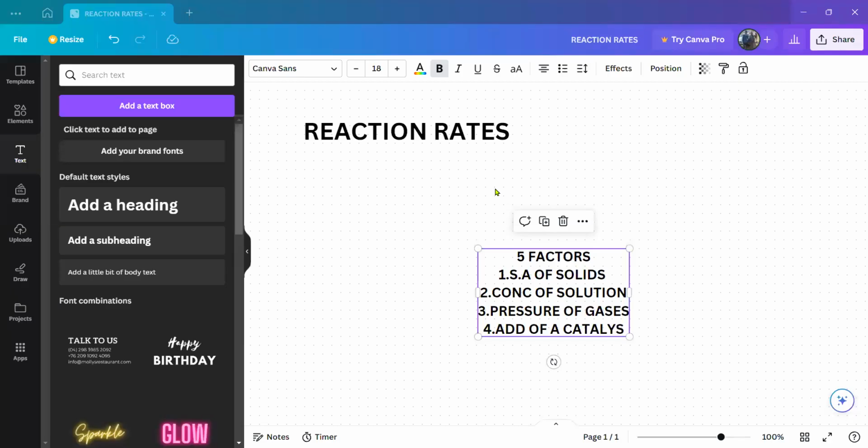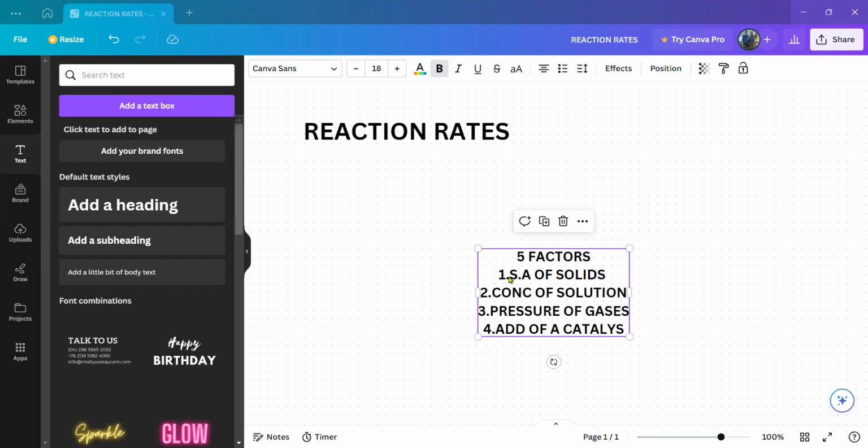Here we will talk about reaction rate. That is our first topic, reaction rate. The rate of the reaction is affected by 5 factors. It used to be 6, but they removed the last one, related rate. Last year people were even writing the paper without related rate. So at the moment we are left with 5 factors.